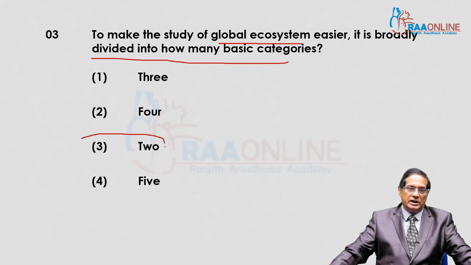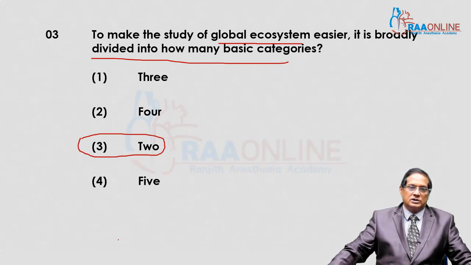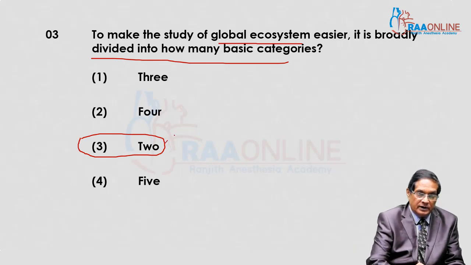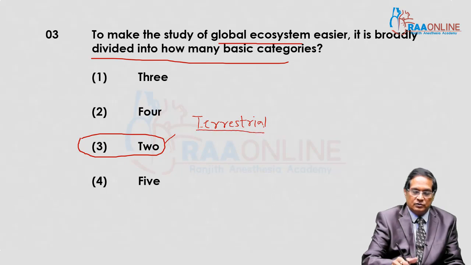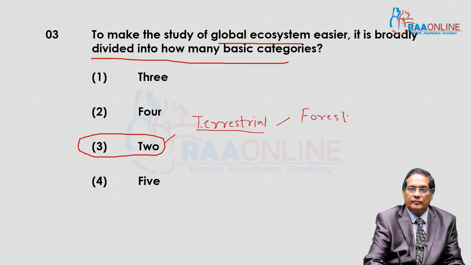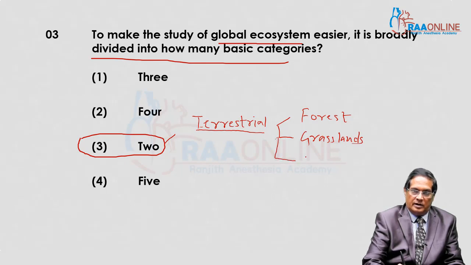Number one, terrestrial ecosystem, which includes forests, grasslands, and cropland as man-made ecosystem.